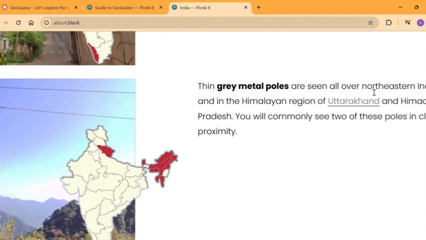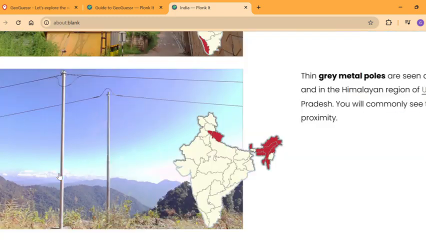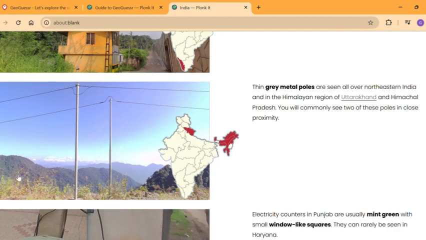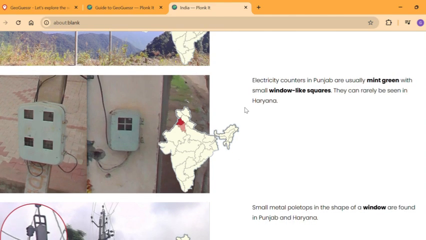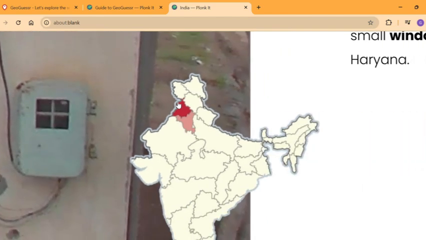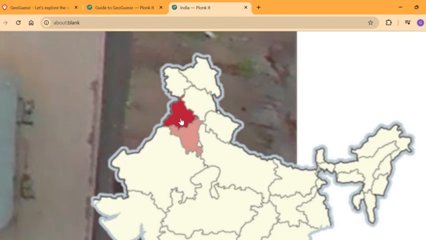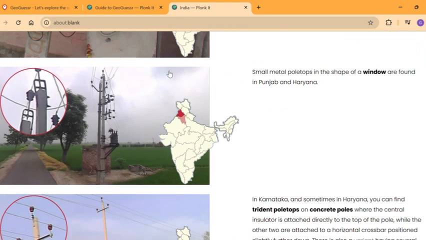So it's very common in Uttarakhand, and you're probably able to get a close region guess with the grey metal poles over here. So now we're going to go to the electricity window shaped like a cross symbol, which is only found in Punjab and Haryana. This applies to both the electricity boxes as well as the poles.